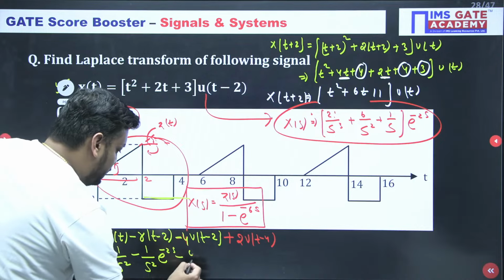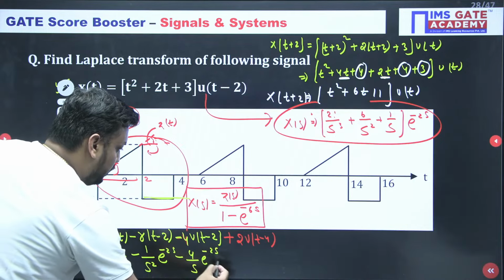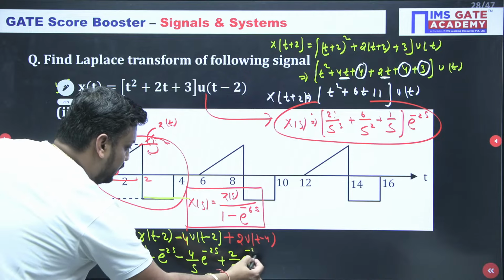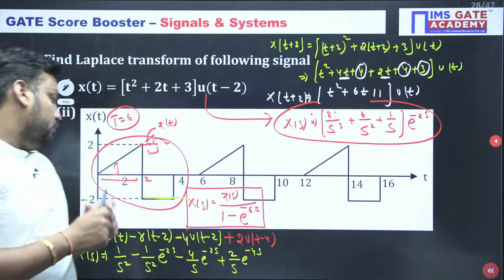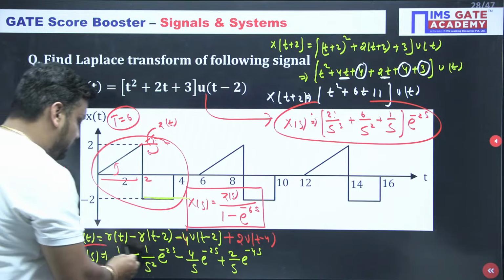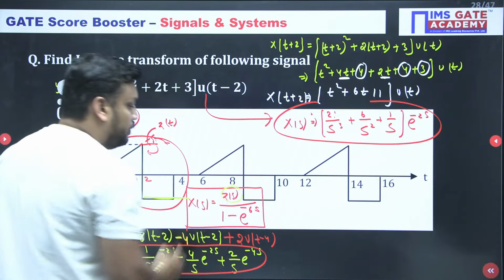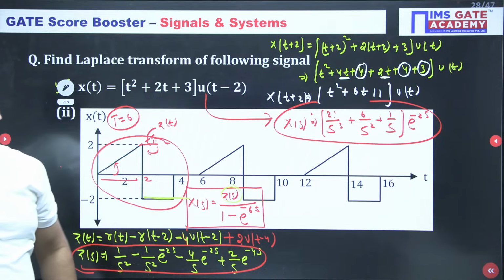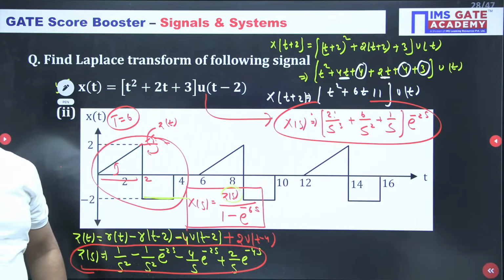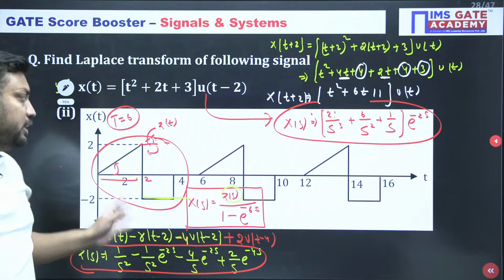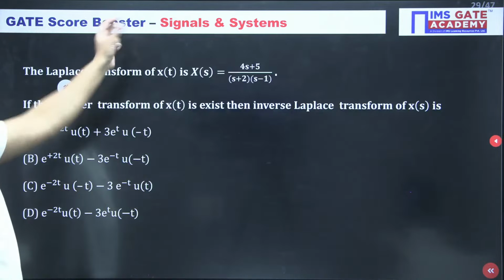And what is here, guys? 4 by s e to the power minus 2s. And what is here? 2 by s e to the power minus 4s. So this entire Z(s) value you can substitute into the numerator of X(s). Is it clear, guys? I hope this is crystal clear to you. Shall we go for next or wait?